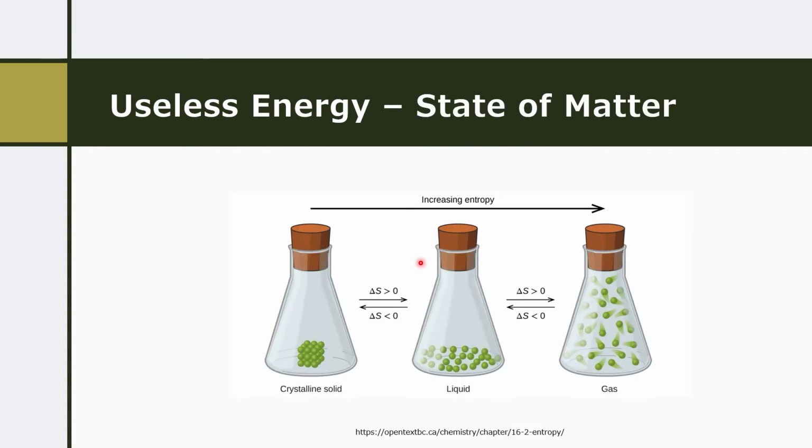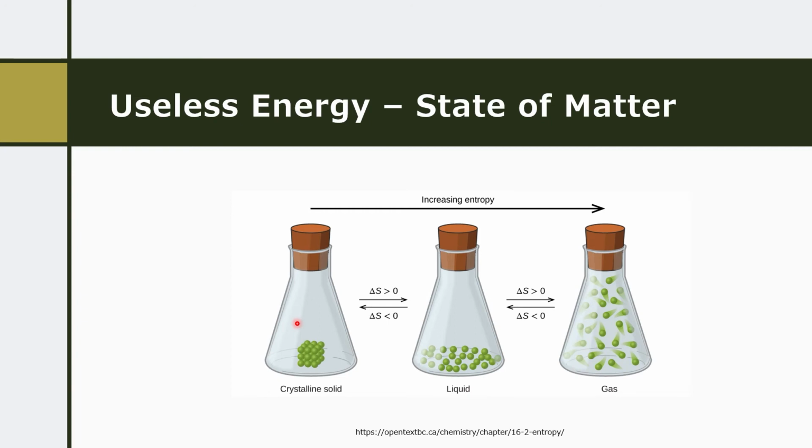So when we're looking at our useless energy, a lot of the time it comes down to our states of matter. Depending on what state of matter the particles are dictates the amount of useless energy that it has, or the amount of entropy that it has. So for a solid like what we've got on the left, the particles don't really have all that much energy or the capacity to move around and use energy for movement.